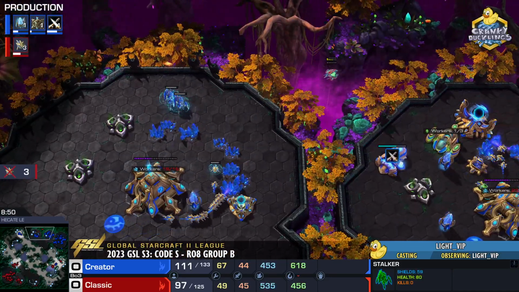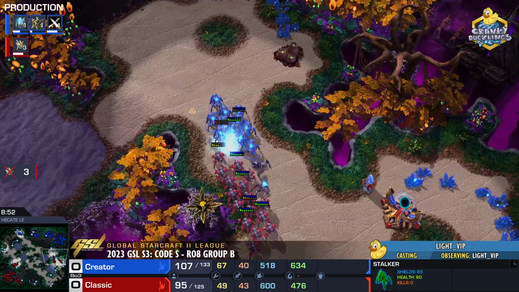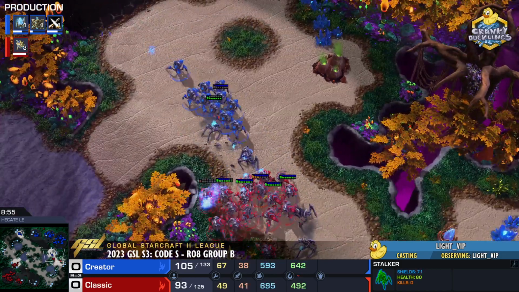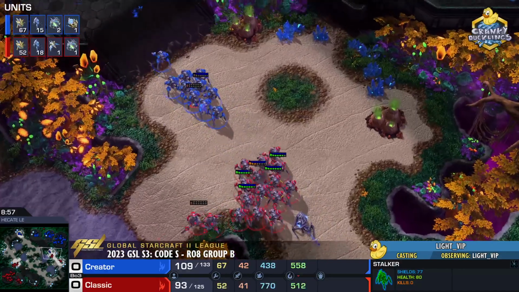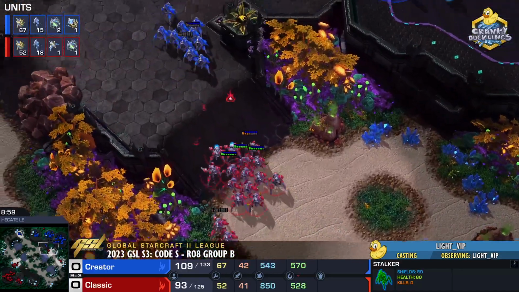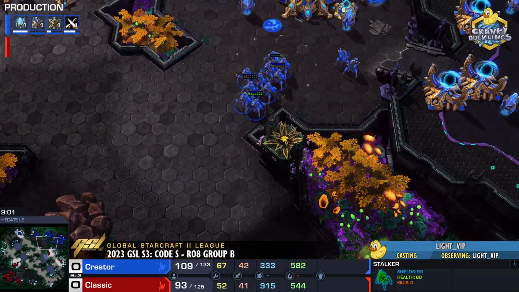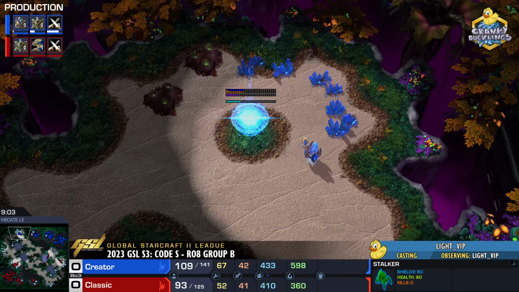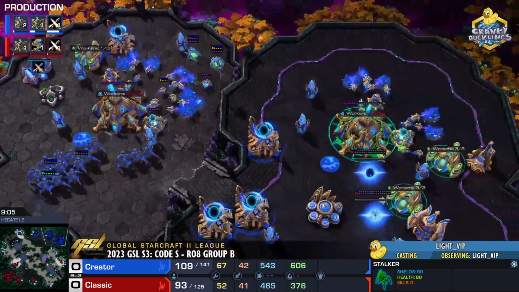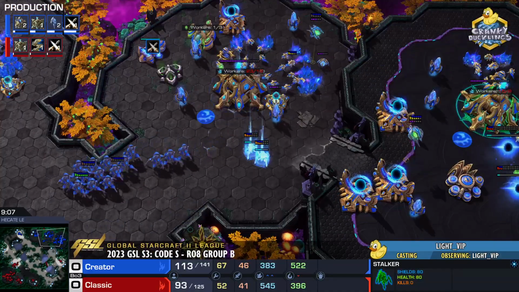Another stasis trap in towards the 3rd base. Only catches 1 probe this time, but a couple of Stalkers. And, oh, Creator, he's bleeding out quite a lot, actually. This time, blinking on time, does race back to the safety of a stasis trap. We have a 3rd base on the way. And both players are just doubling down here on mass Blink Stalkers.